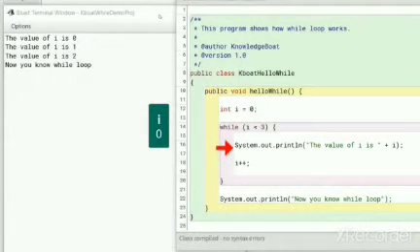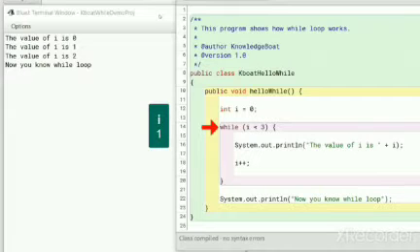Program control moves to the next statement and executes it. This increments the value of i to 1. As this is the last statement of the loop body, the first iteration of the while loop completes after executing it. Program control goes back to the beginning of the while loop to start the second iteration.